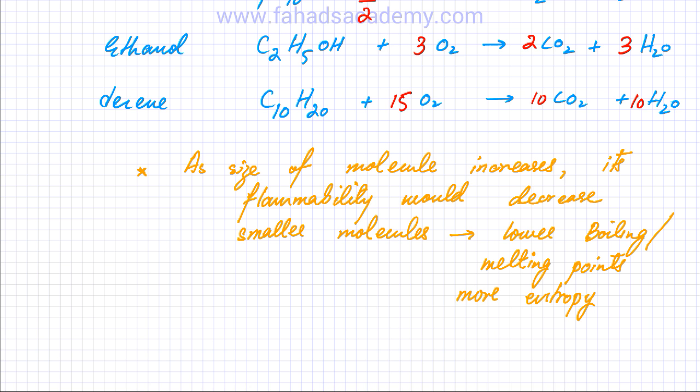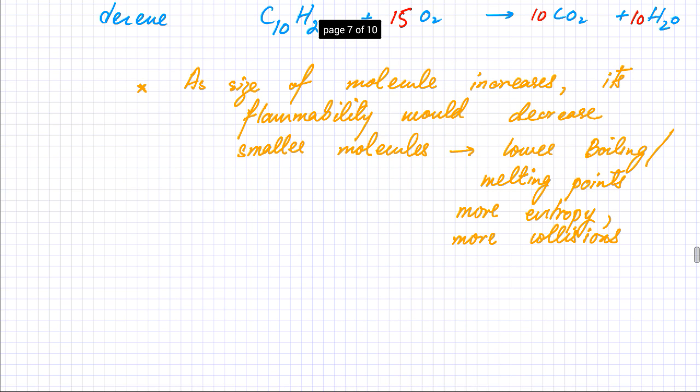If there's more disorder, there's probably going to be more collisions. So more entropy would result in more collisions, and indirectly, it's going to result in a faster reaction.